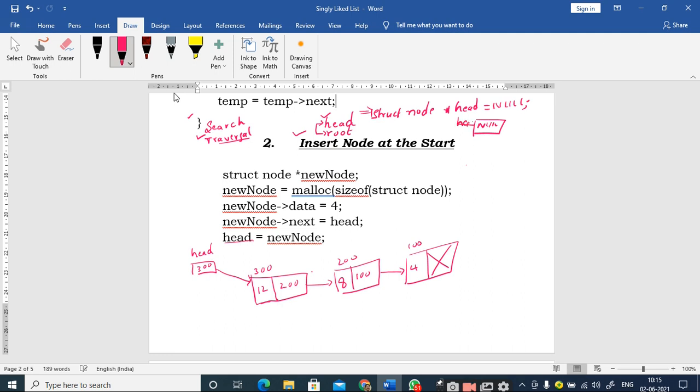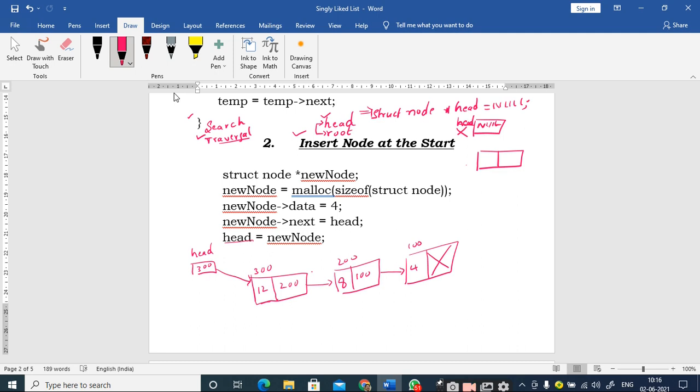This is called head. And at this particular point, we say that we have created an empty singly linked list. That means no nodes are there. As I told in the earlier class also, you should not consider the head pointer as a node of the linked list. This is just to point to the starting node. Nodes are something different. A node always consists of two parts in the singly linked list. So this is not considered as the head node in the singly linked list. This is one of the important points you should remember.